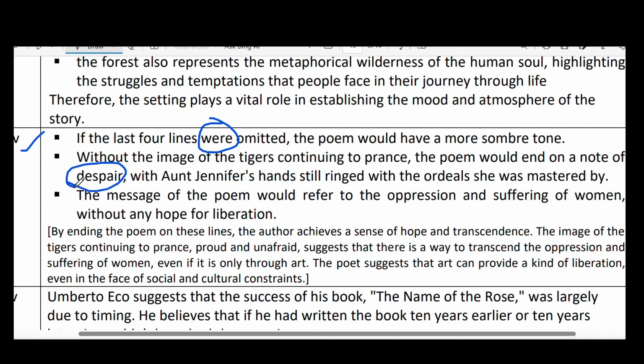Despair means here hopelessness. With Aunt Jennifer's hands still ringed with the ordeals she was mastered by, the message of the poem would refer to the oppression and suffering of women without any hope for liberation. So, if the poem ends with only two stanzas, it gives the meaning of the oppression and suffering of women without any hope of liberation. At least death had liberated her from her sufferings, and at the same time, the art that she had embroidered is something very ferocious, and on seeing that, there is no end for literature also, a thing of beauty, you can understand.